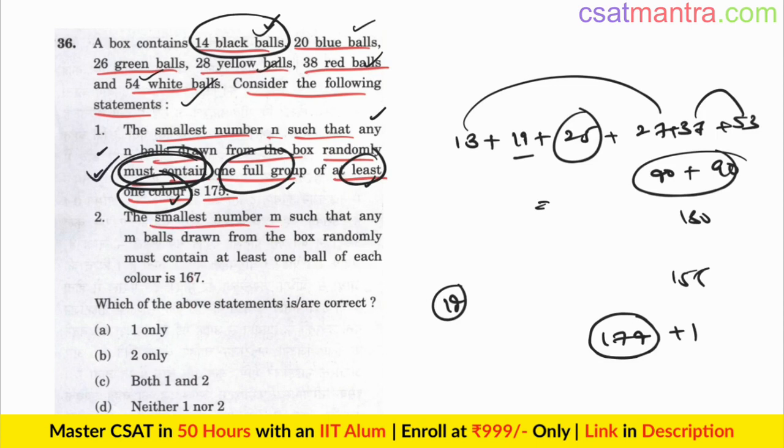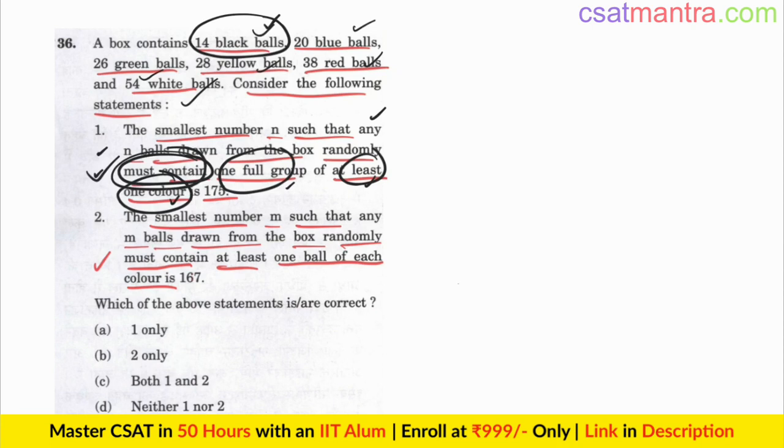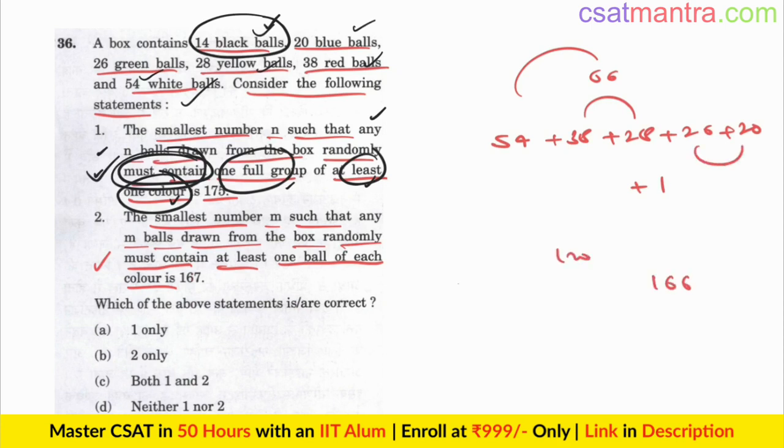The smallest number m such that any m balls drawn from the box randomly must contain at least one ball of each color is 167. Must contain, worst case scenario. So you have drawn all white balls first and then all red balls, all yellow balls, all green balls, all blue balls and then one black ball. 38 plus 28, 66, 66 and 54, 120, 120 plus 46, 166, 166 plus 1, 167. If you draw 167 balls, it will definitely contain at least one ball of each color.